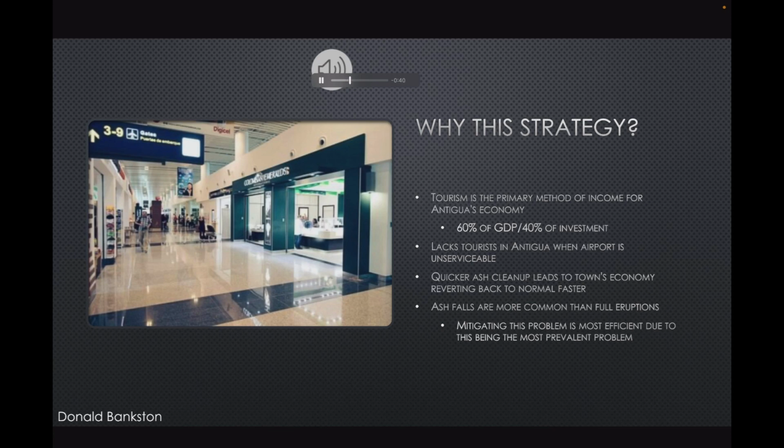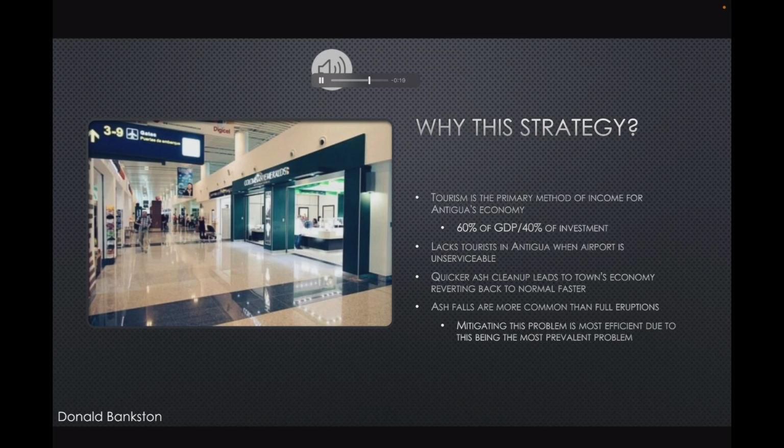The reliance on tourism makes the functionality of the airport a critical factor in ensuring a steady influx of visitors and maintaining the economic vitality of Antigua. The potential disruption caused by volcanic ash can bring the tourism industry to a standstill. If the airport becomes inoperable due to ashfall, the flow of tourists is severely impeded, leading to a significant economic setback.